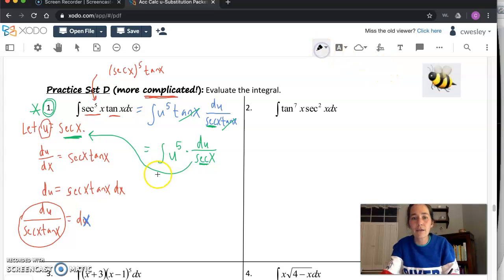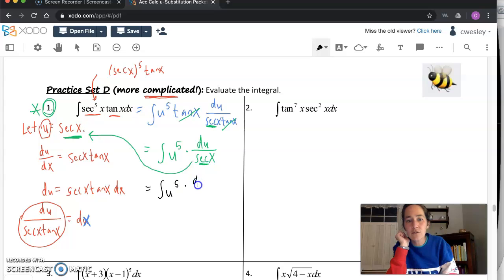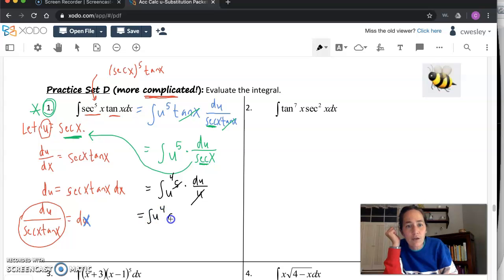So we're going to go back in and write integral of u to the fifth du over u. That's a trick we haven't had to use yet earlier in our examples. So now we can reduce this a little bit, right? U to the fifth divided by u, we can cancel this whole u with one of those 5. And now we're just integrating u to the fourth. So I am very happy with the version we have here.